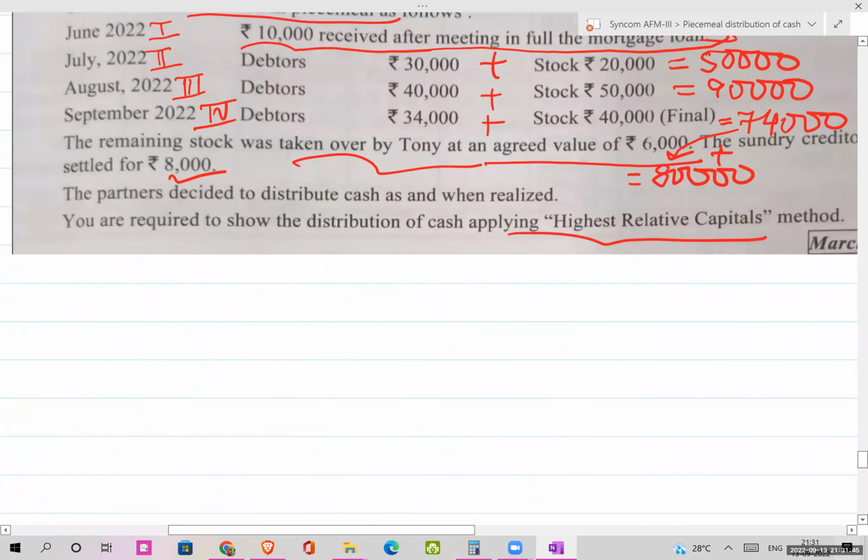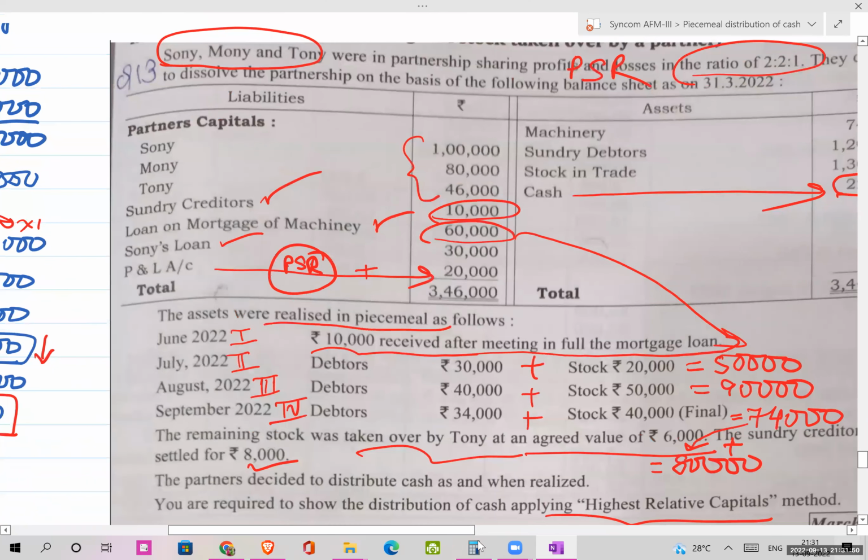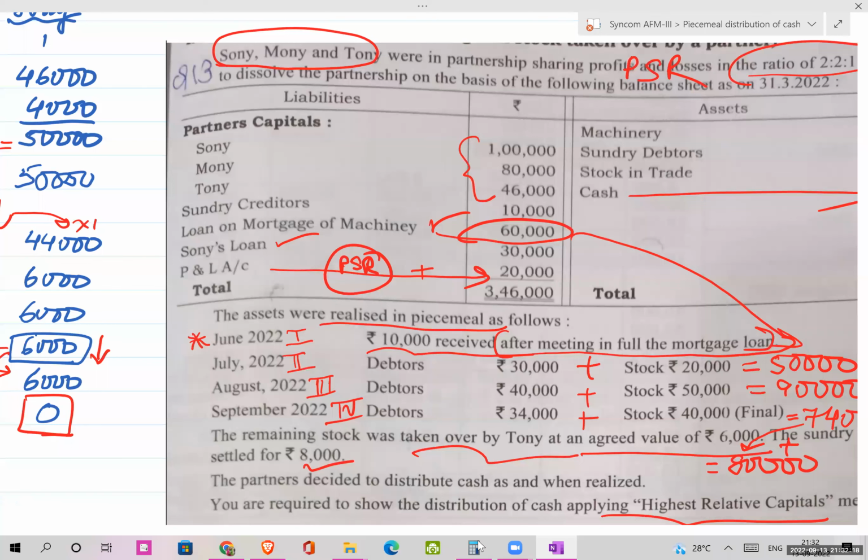Now you must be thinking, but there is also a loan, the 60 mortgage loan. But in point number 1 it says the realization money is against after meeting the mortgage loan. That means it will not be considered in the order of payment, it has already been paid. What do you have to pay? You have creditors, you have the partner's internal loan, and then your capital account.